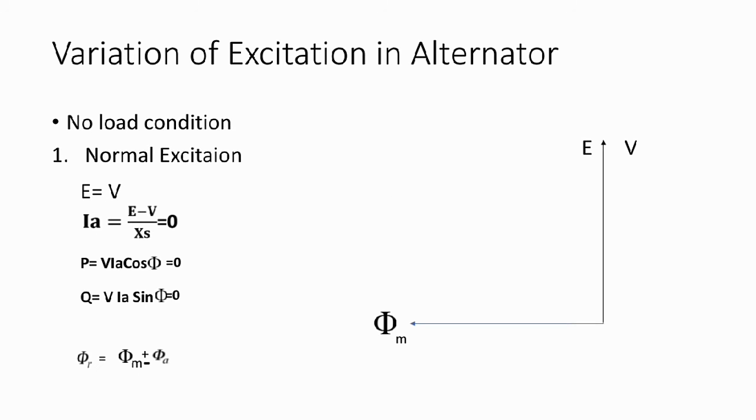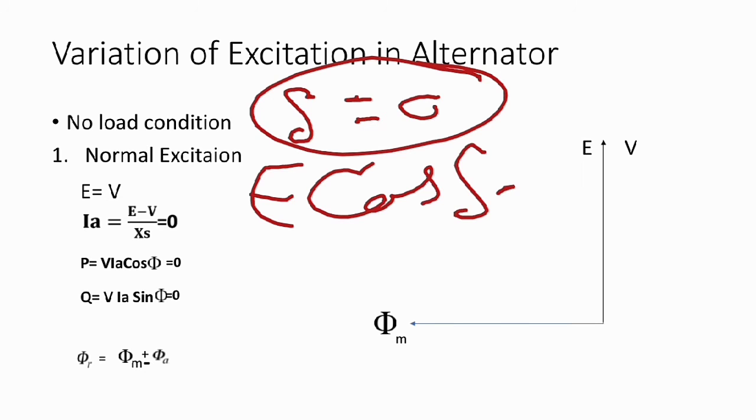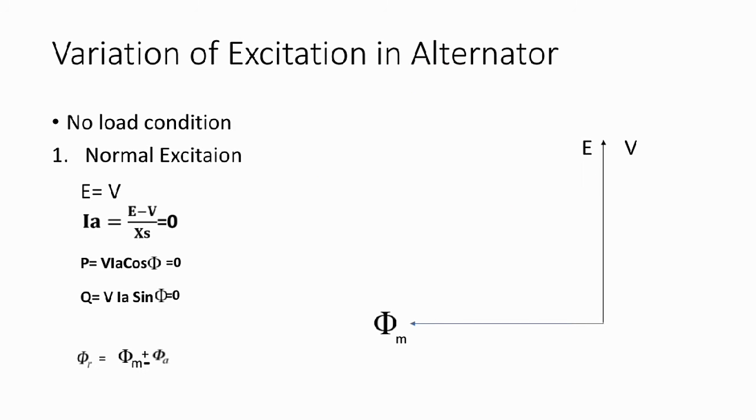Next, the first condition is the normal excitation. So how does the normal excitation work? In normal excitation, del equal to 0. This is all excited in no load condition, del equal to 0, if we neglect the losses. Normal excitation means E cos del equal to V. That means E equal to V. Okay, this is the first thing.